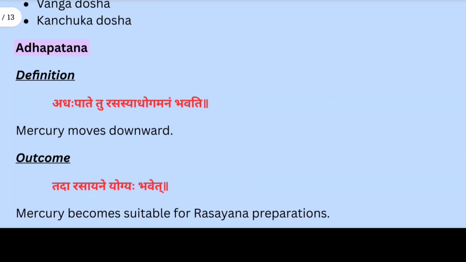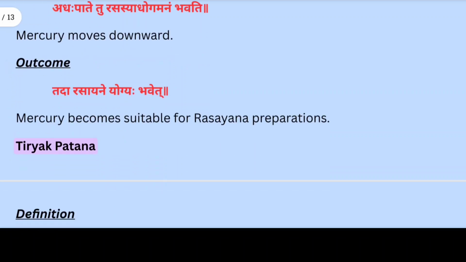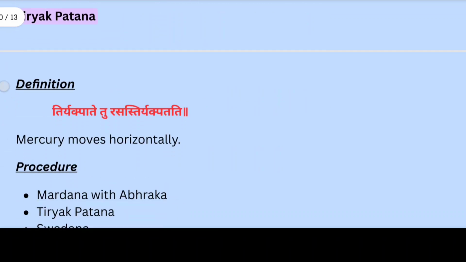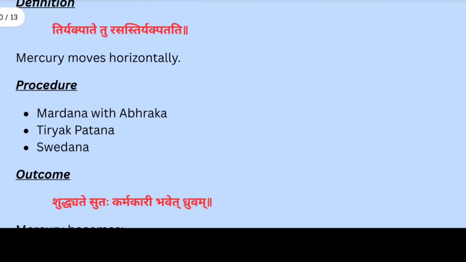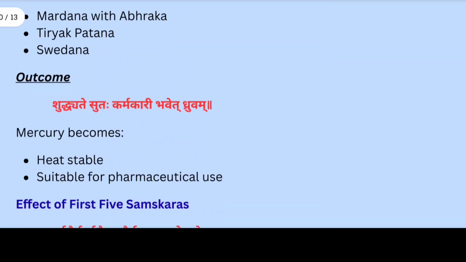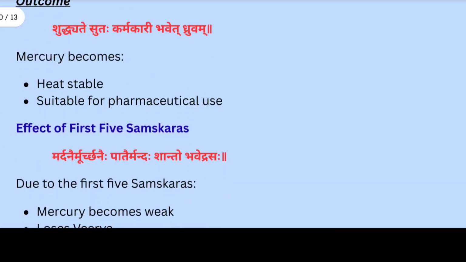In the second type, Adhapatan, Adhapate tu Rasasya Adhogamanam Bhavati, meaning mercury moves downward. This process further purifies mercury and prepares it for rasayan preparation. And in Tiryak Pate tu Rasas Tiryak Patati, meaning mercury moves horizontally. In the procedure, Mardan with Abhrak and Tiryak Patan is done. Now the outcome is here: Shuddhate Sutah Karmakari Bhavet Dhruvam. Mercury becomes heat stable, suitable for pharmaceutical use.